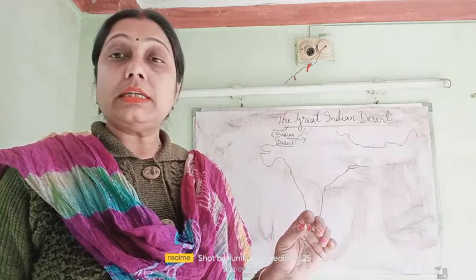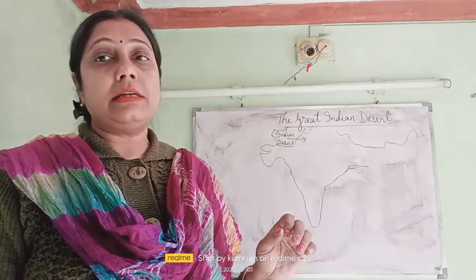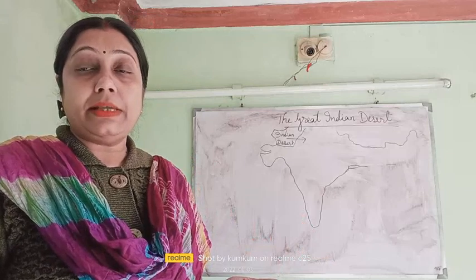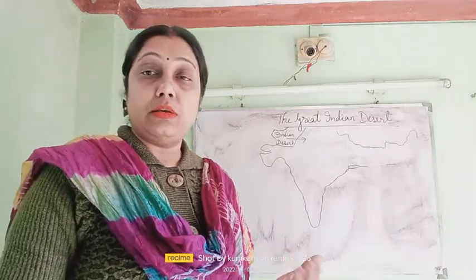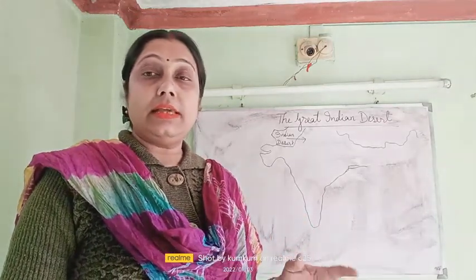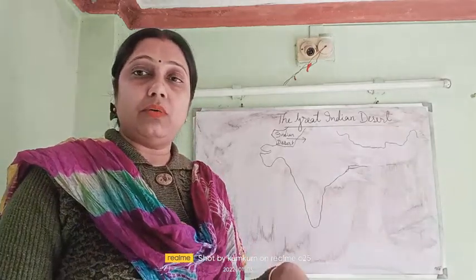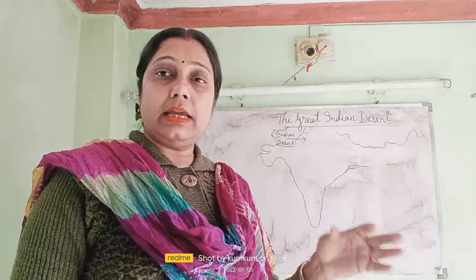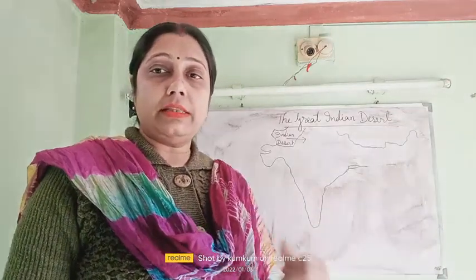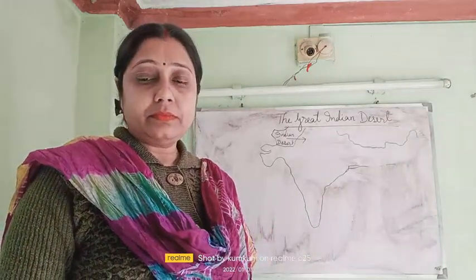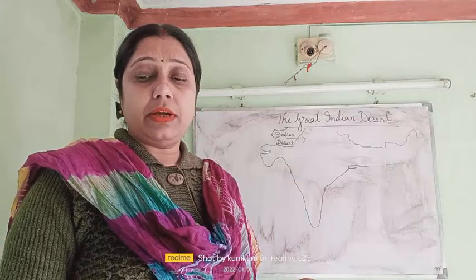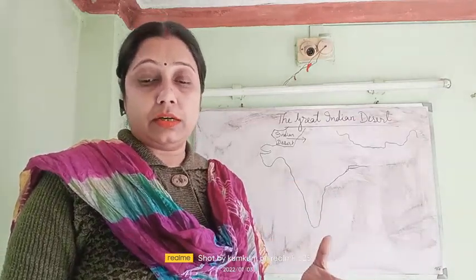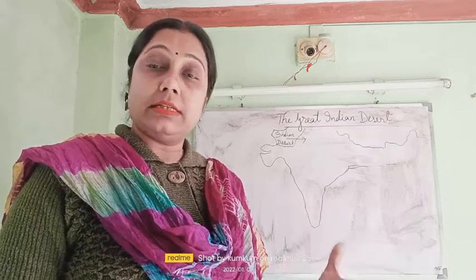And water is found in some places in the desert area. We find water, and that place is known as an oasis, and the localities also settle down near the oasis only. The villages that we find in desert areas are all set up nearby the oasis, and an oasis is a place where we find water. Okay, a fertile spot in the desert area only.